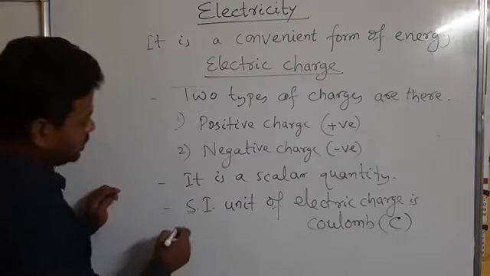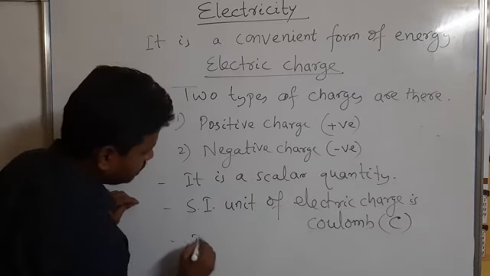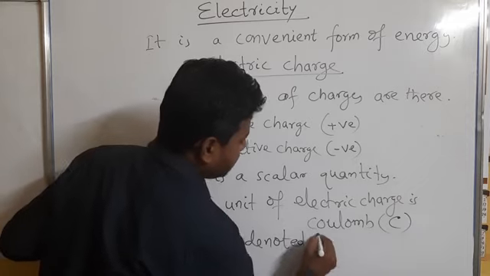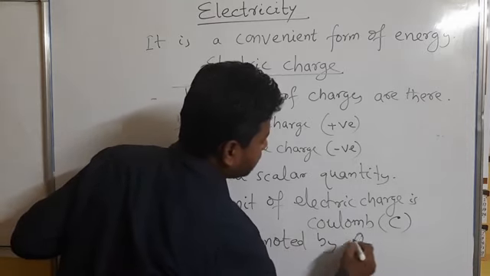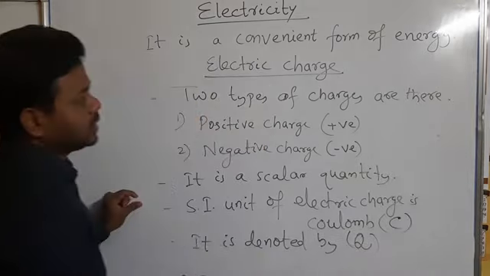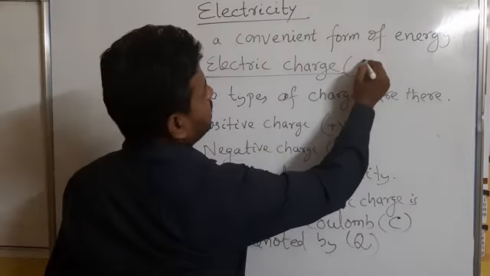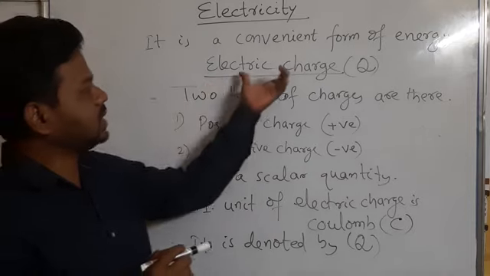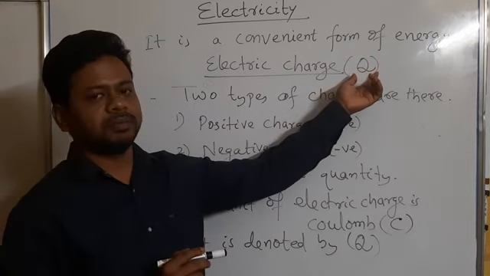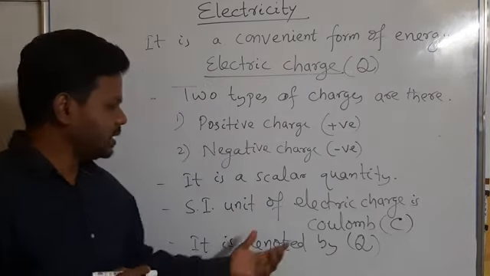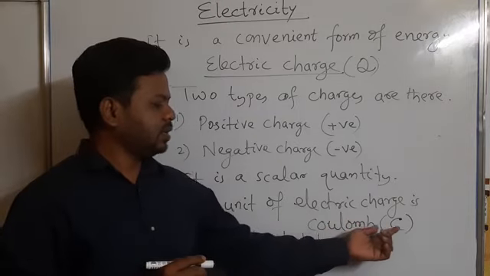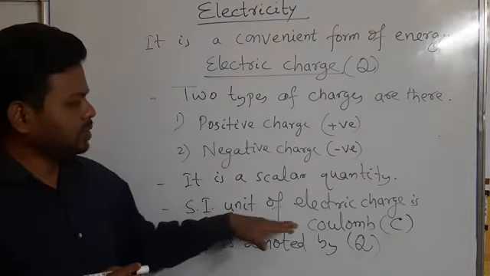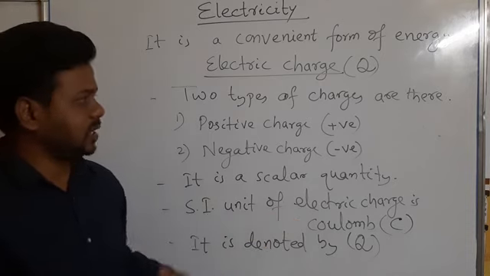Electric charge is also denoted by capital Q. Q is the symbolic representation of electric charge, whereas Coulomb is represented by the symbol capital C. Coulomb is the SI unit of electric charge.